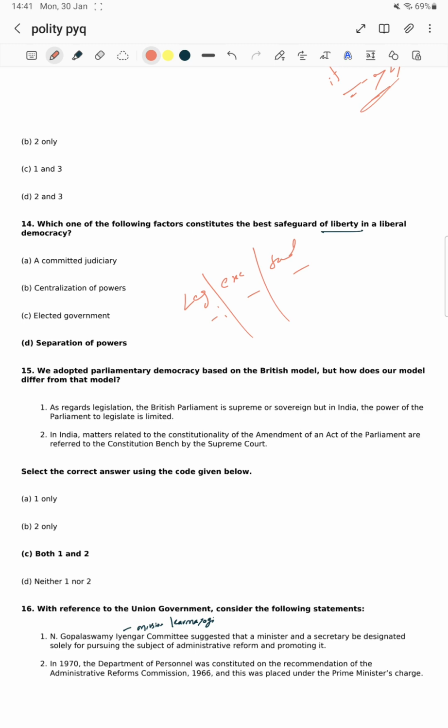We adopted parliamentary democracy based on the British model. Yes, right, sir. But how does our model differ from that model? Parliamentary democracy as a feature we have taken from the British, but how is it different? We have to show the differences.